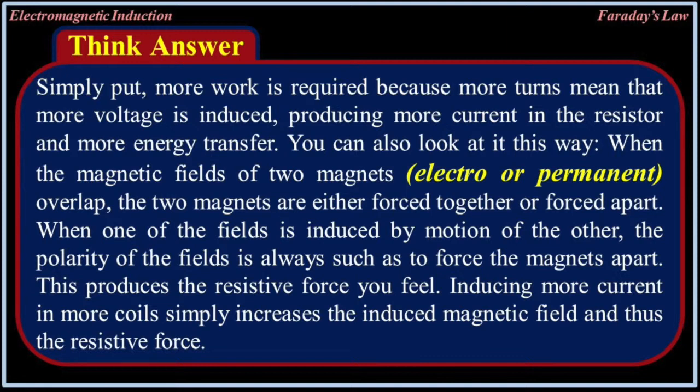When the magnetic fields of two magnets, electro or permanent, overlap, the two magnets are either forced together or forced apart. When one of the fields is induced by motion of the other, the polarity of the fields is always such as to force the magnets apart. This produces the resistive force you feel. Inducing more current in more coils simply increases the induced magnetic field and thus the resistive force.